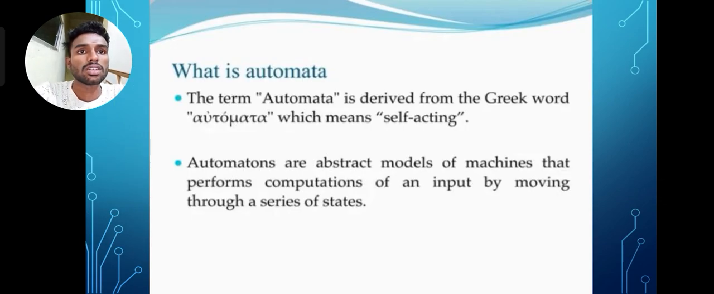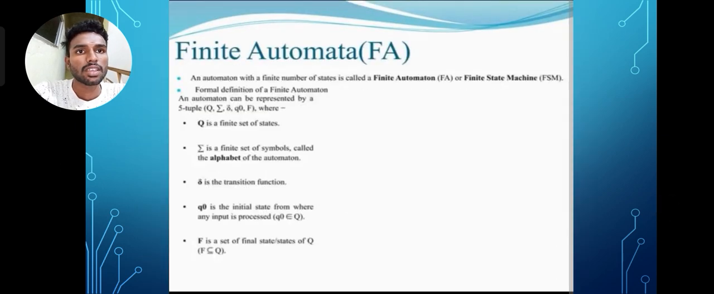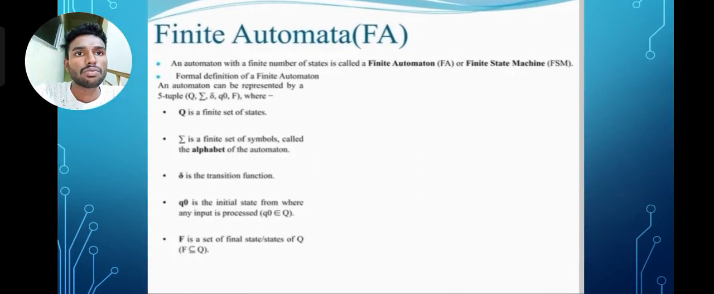What is automata? The term automata is derived from the Greek word meaning self-acting. Automata are abstract models of machines that perform computations on input by moving through a series of states. Finite automata: an automaton with a finite number of states is called a finite automaton. FA is a finite state machine.